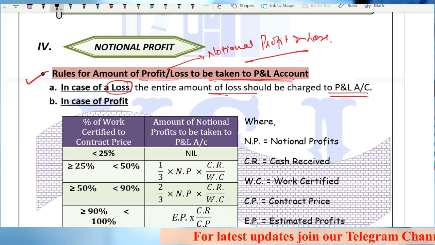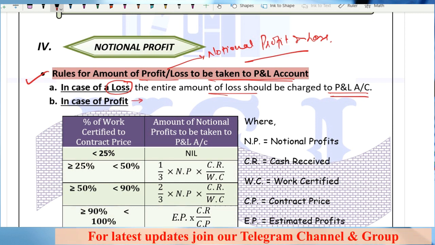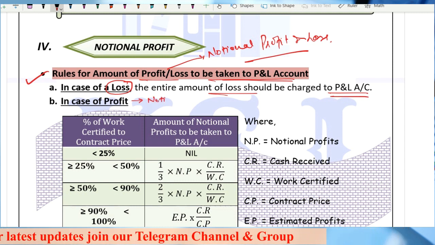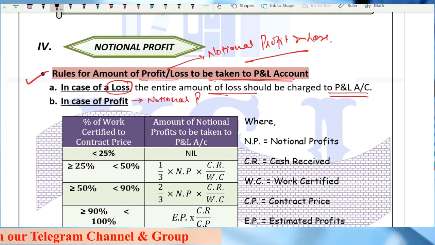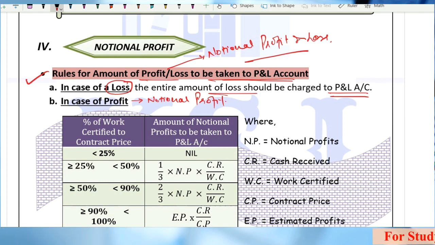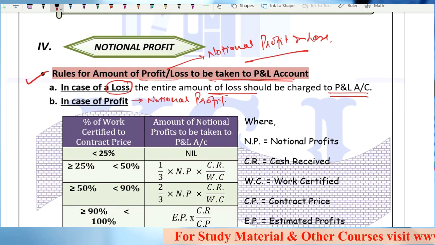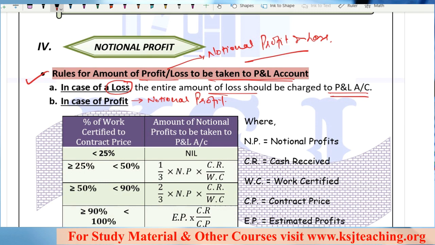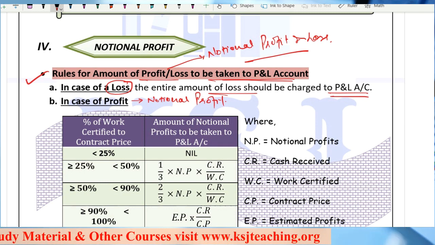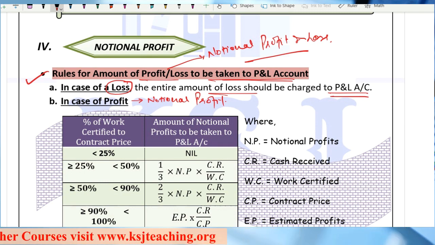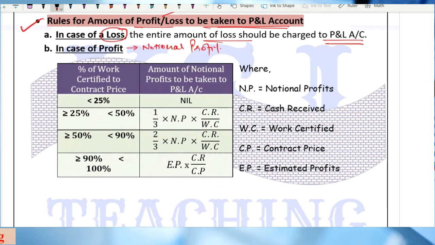Now he says, in case of profit, meaning in case of notional profit, what do you have to do? There are rules, right? What are the rules regarding the notional profit? Listen to it very carefully.